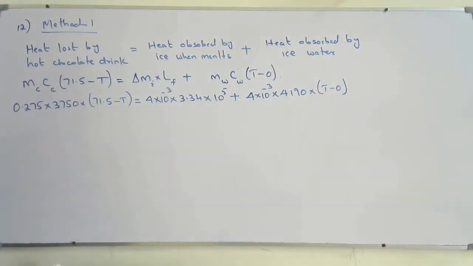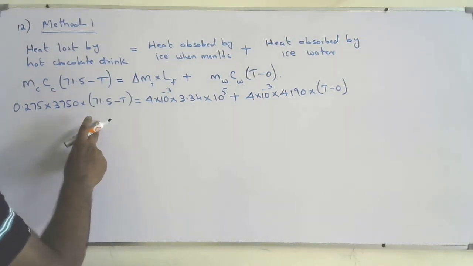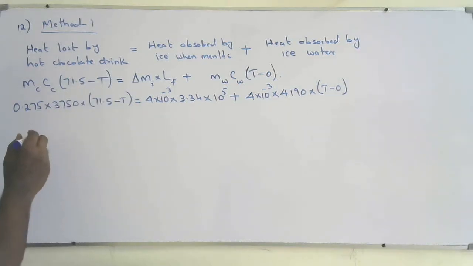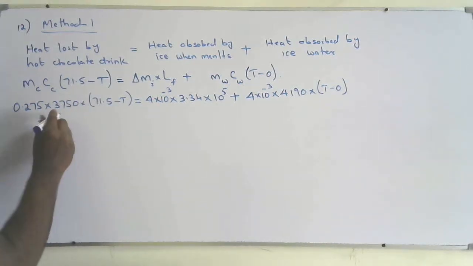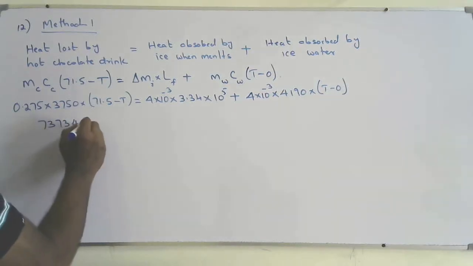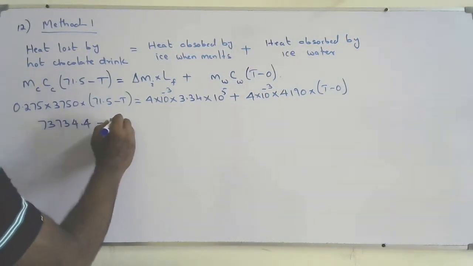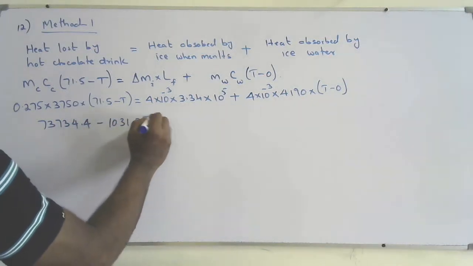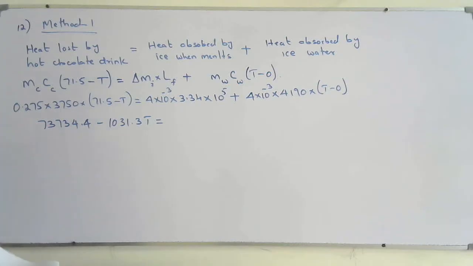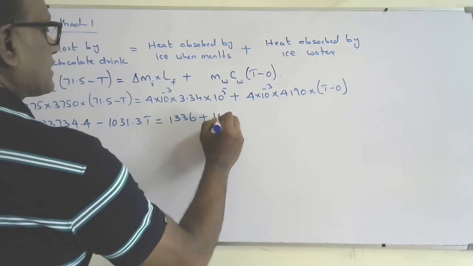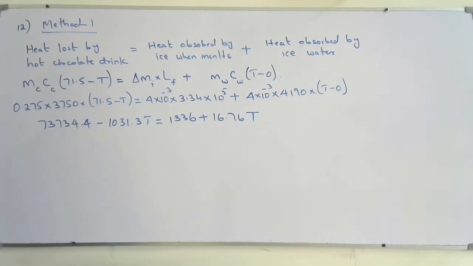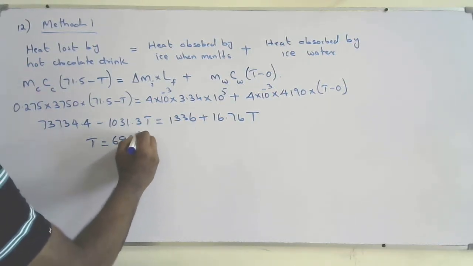So when you solve, you will get 737. You can solve it, but anyway, step by step: 734.4 minus, equal, so the other one is 1336 plus 16.76 T. Okay, now you know how to solve for T. So you solve it, you will get the final T as 69.1 degrees Celsius.